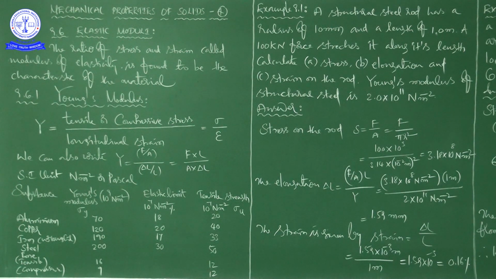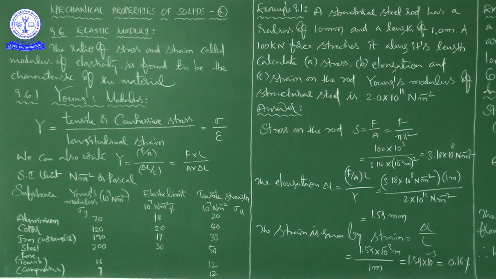Especially the region OA in figure 9.3, which we can call the proportional region. The proportional region within the elastic limit of the stress strain curve is of great importance for structural and manufacturing engineering designs.